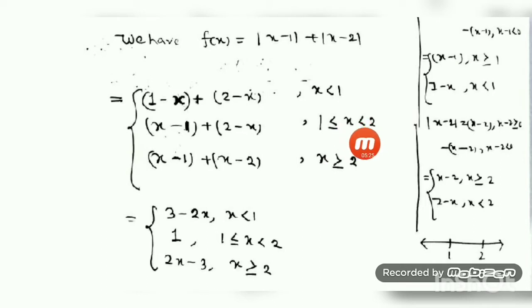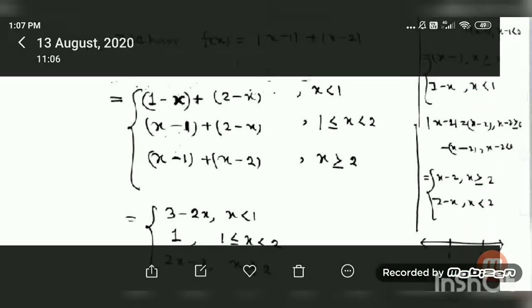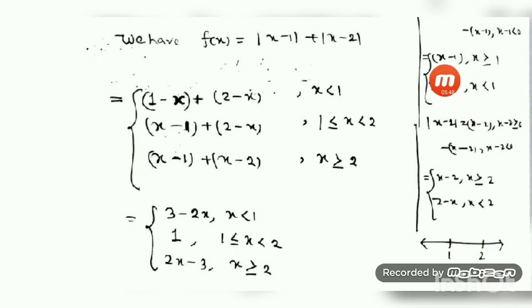Here again the less than 2 case is there, but the greater than or equal to 2 case I have to consider next. Greater than or equal to 2 means on this side. You have to find out how the function is defined there. Up to infinity we can define it by x minus 1, so the function is x minus 1. And for greater than or equal to 2, the function is defined by x minus 2. So this is done, and then the simplification is here.